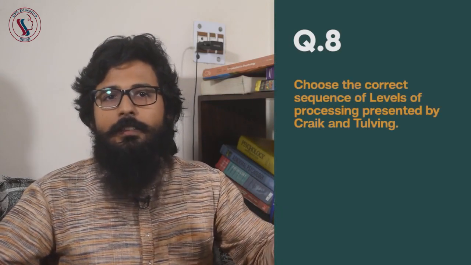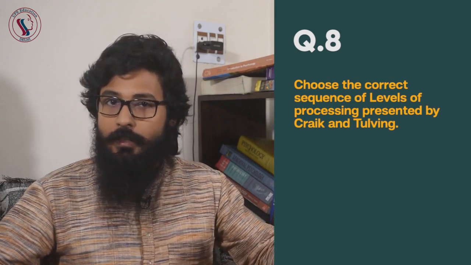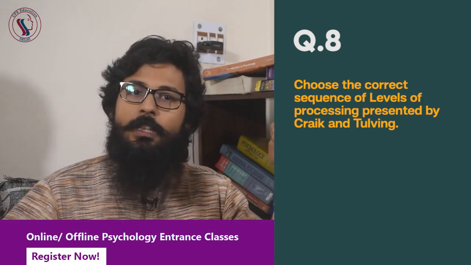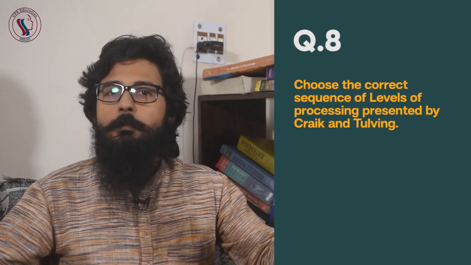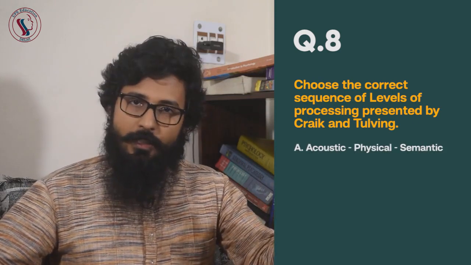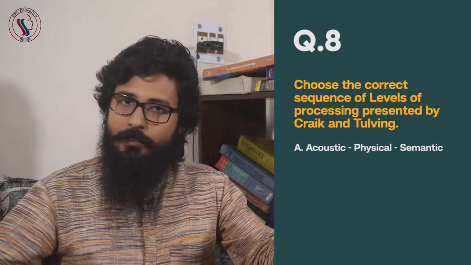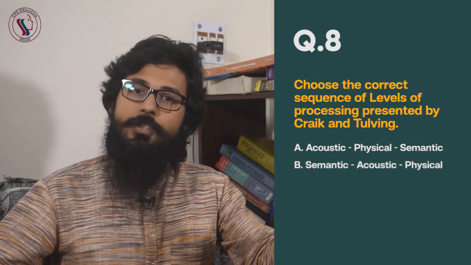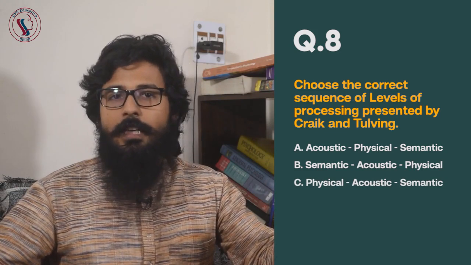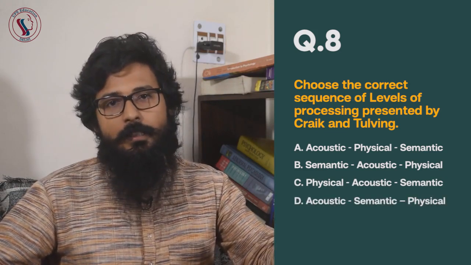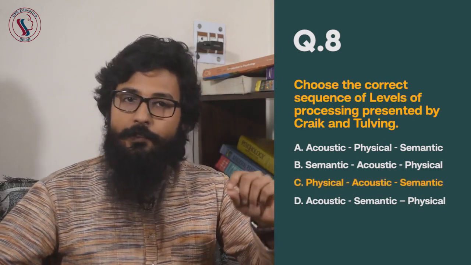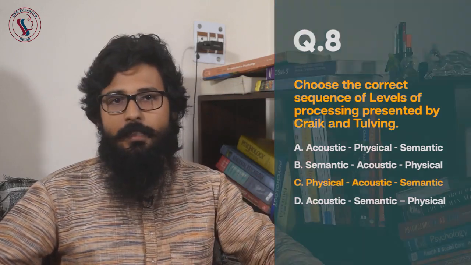Question number 8. Choose the correct sequence of the levels of processing presented by Craik and Tulving. I am repeating the question. Choose the correct sequence of levels of processing presented by Craik and Tulving. Option A, acoustic, physical, semantic. Option B, semantic, acoustic, physical. Option C, physical, acoustic, semantic. And option D, acoustic, semantic and physical. And the correct answer is C, physical, acoustic, then semantic.